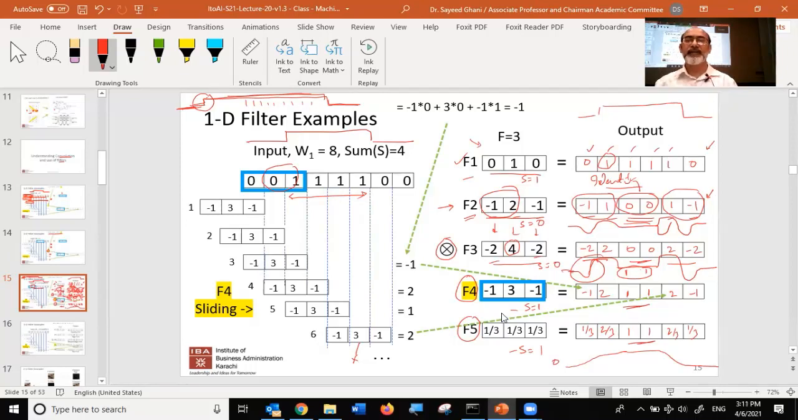Now here the edges were getting enhanced, right? What's happening to the edges over here? It's the reverse.